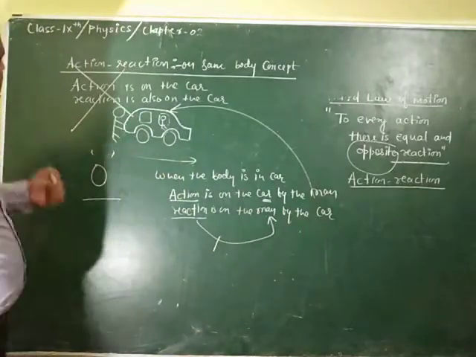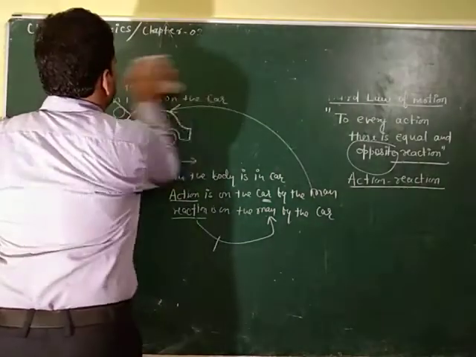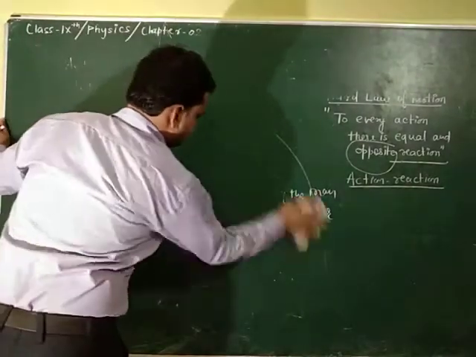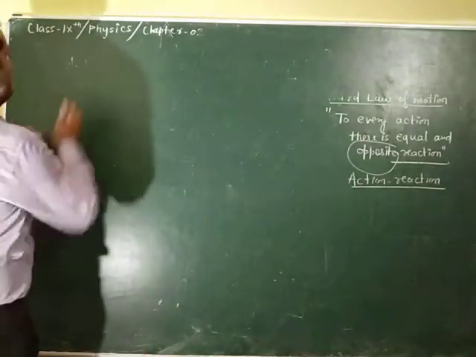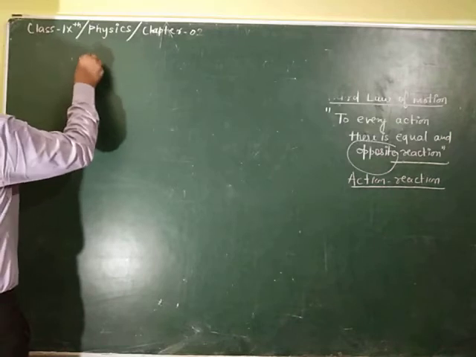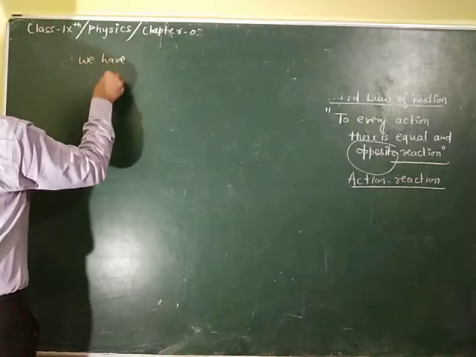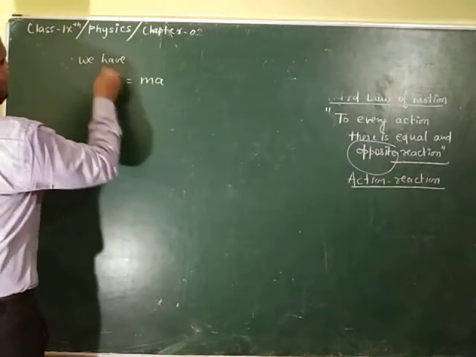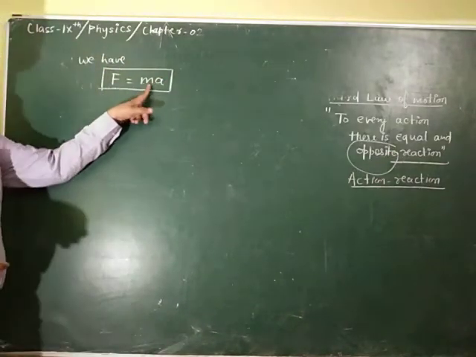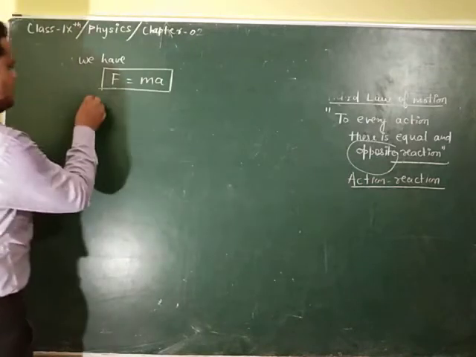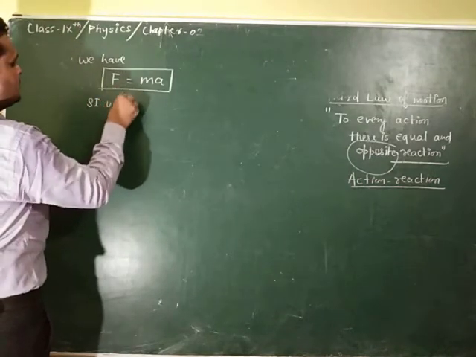Now again we will see the definition of force. We have studied F is equal to ma. Force acting on a body is equal to the mass of the body and the acceleration in it. Now what is the SI unit of force?